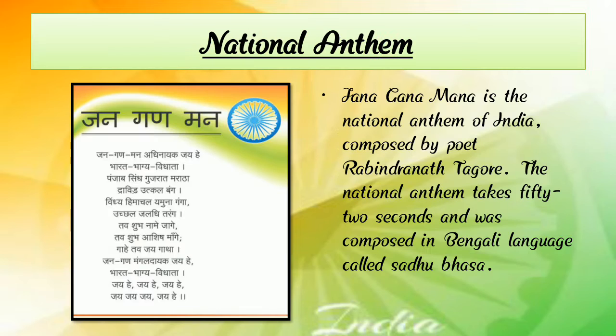So now next, the national anthem. Here we can see Jana Gana Mana is the national anthem of India, composed by the poet Rabindranath Tagore.